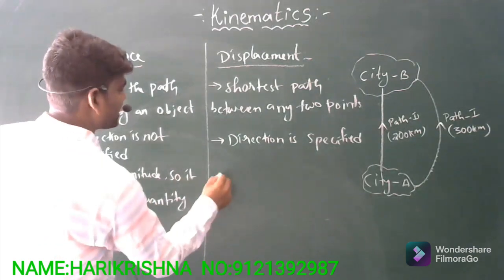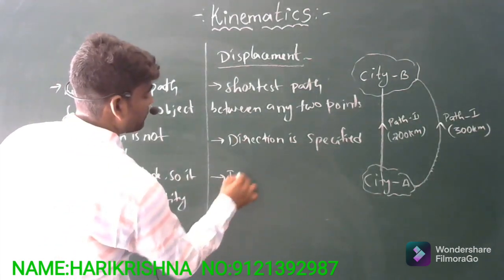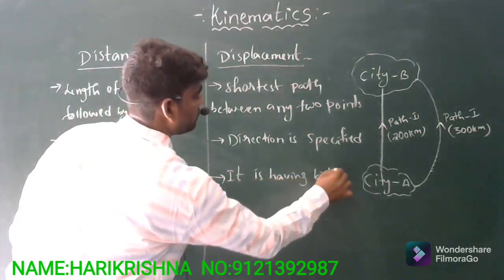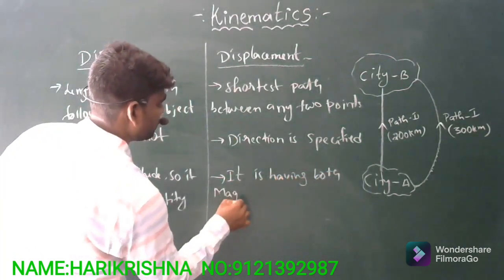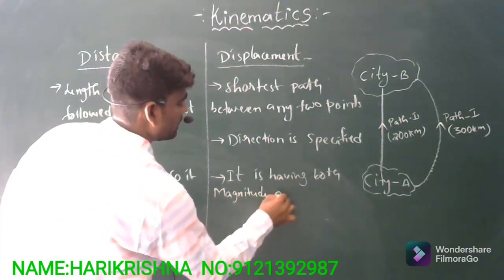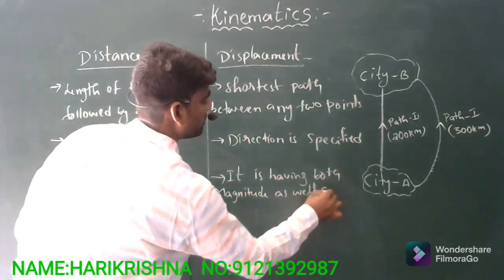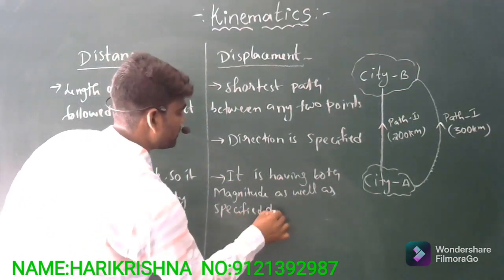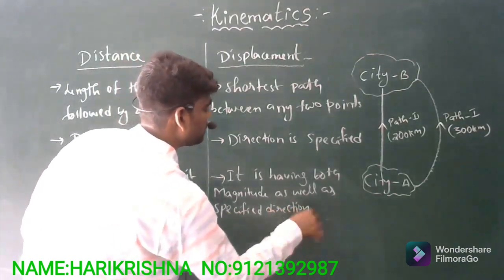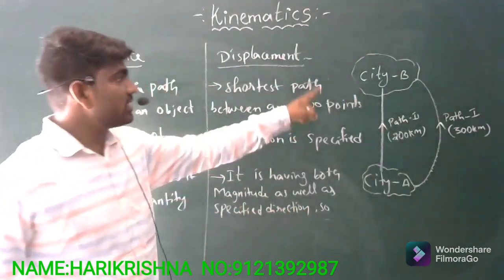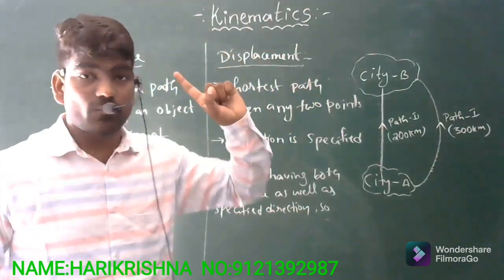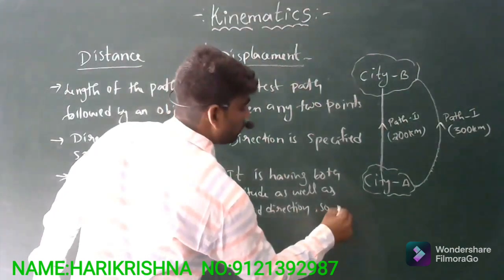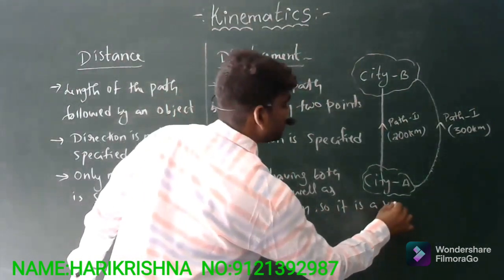And coming to the displacement, it has both magnitude as well as specified direction. So this displacement physical quantity has both magnitude and direction. Then we can say it is a vector quantity.